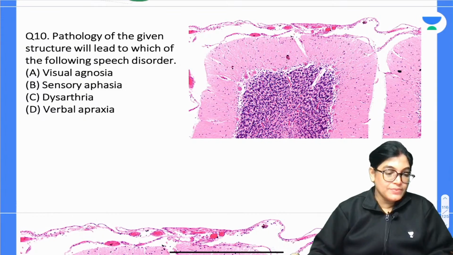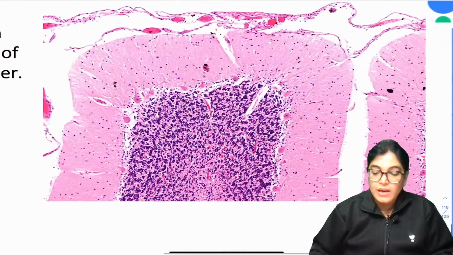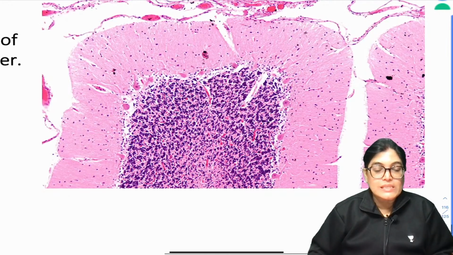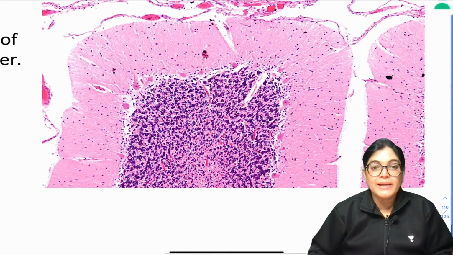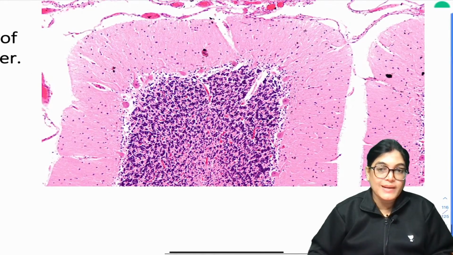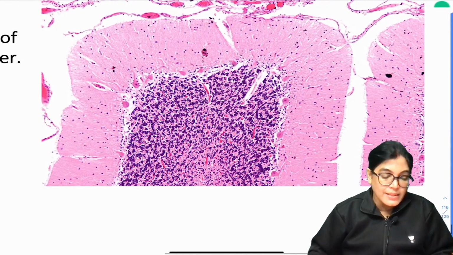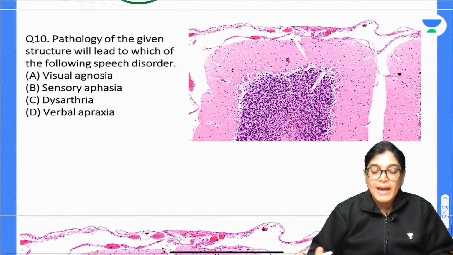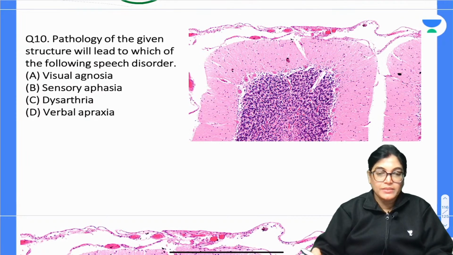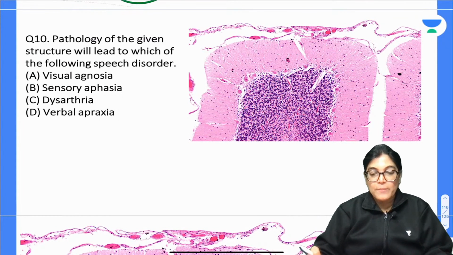Firstly, identify this slide. If you want, I will show you the higher version or enlarged view. This is exactly the histological slide, and you can clearly identify the structure by seeing this slide nicely, and then you tell me the disorder of that is which of the following. So which is the best answer here for question number 10? It was asked in the AIIMS entrance exam previous year.